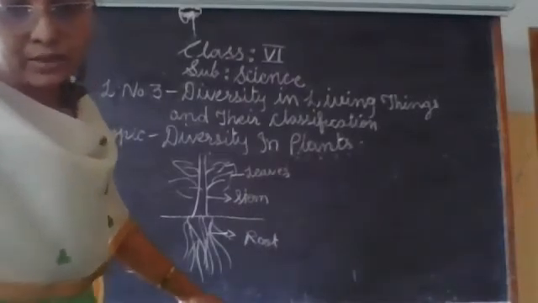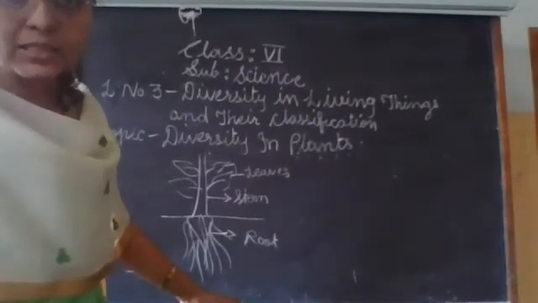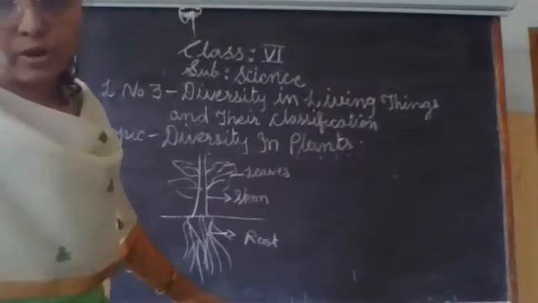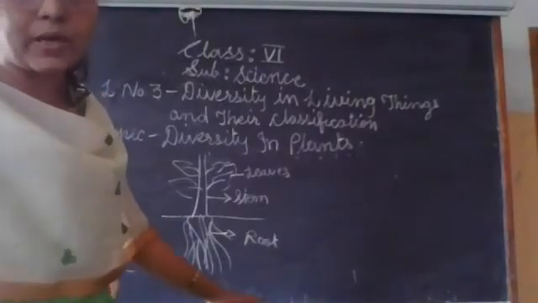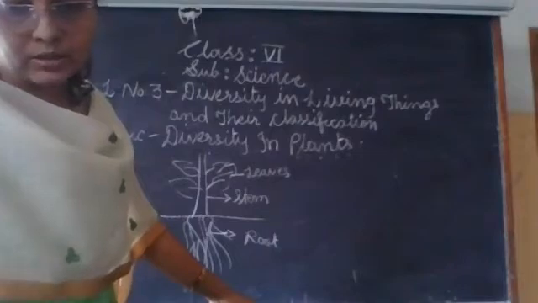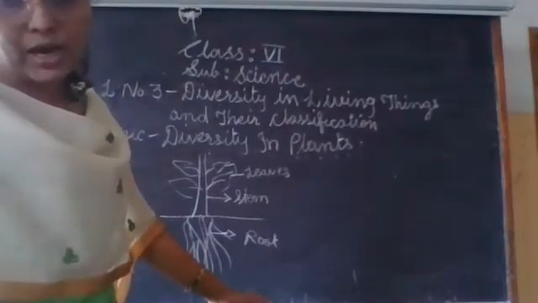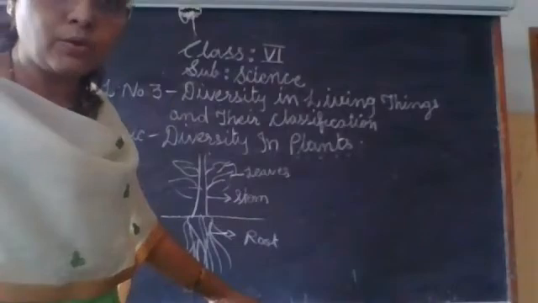From time to time, plants bear flowers for reproduction, you know. Then flowers are transformed into fruits. Fruits have seeds and seeds give rise to a new plant again.